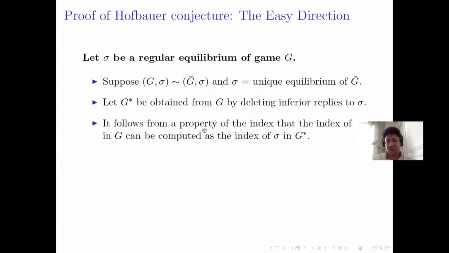From a general property of the index, we know that the index of sigma in G can be computed as the index of sigma in G star. In fact, since the game is regular, G star is the game where we restrict ourselves to the support of sigma. This is not true when sigma is not a quasi-strict equilibrium, but since sigma is regular, it is quasi-strict. And so G star is just the game where we restrict ourselves to the support, and the index of sigma in G is the same as the index of sigma in G star.